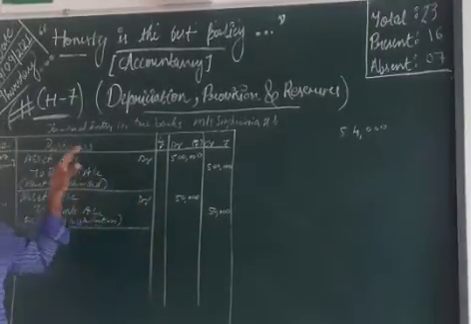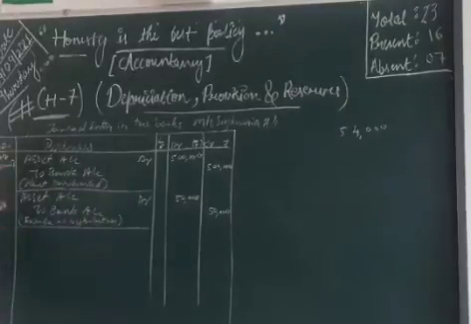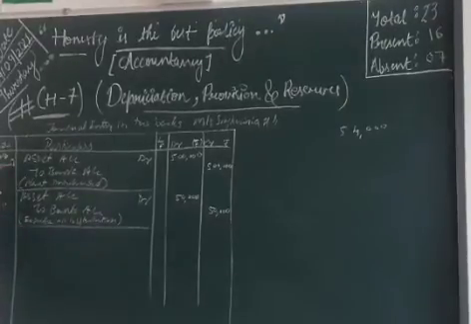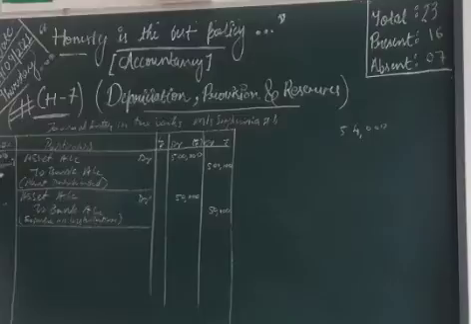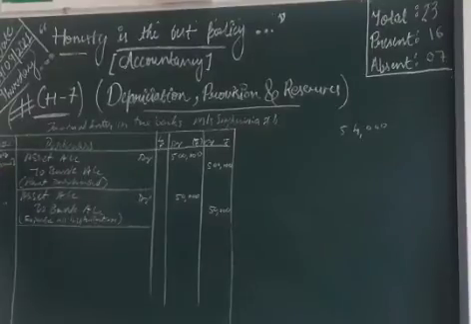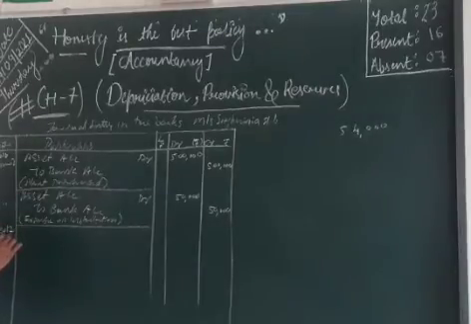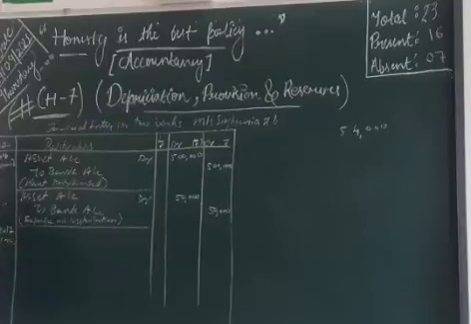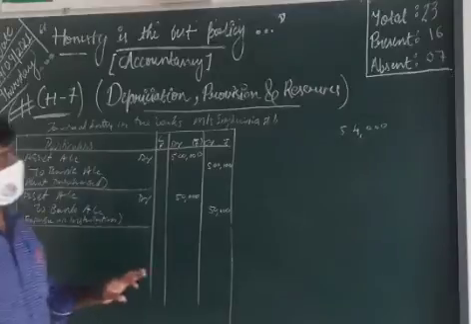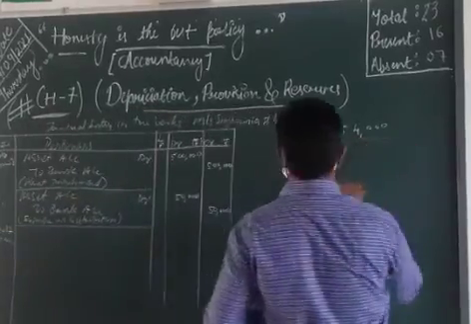In this question, we assumed this because we purchased it in the first month of the year. So we mention 2017, 31st March. Another thing you have to understand: we find the depreciation under the straight line method.